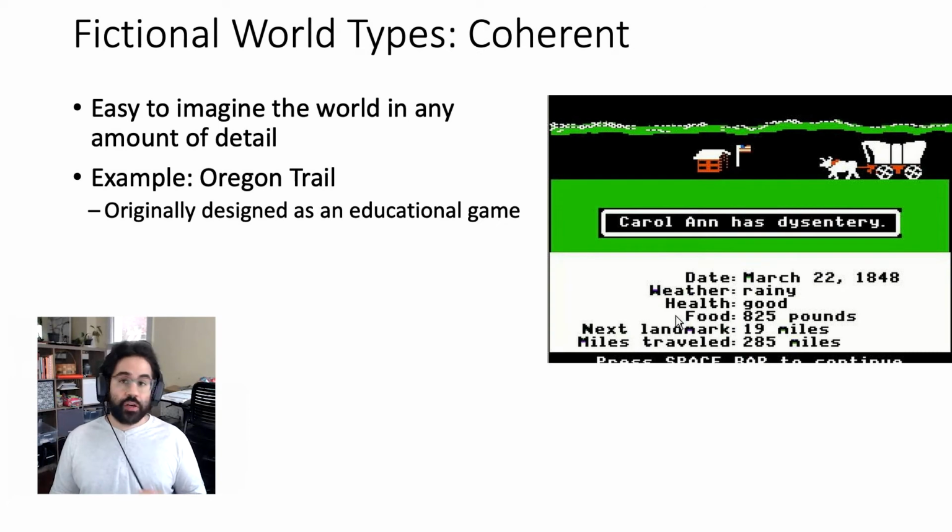We could also identify coherent world types, and here it's easy to imagine the world in pretty much any amount of detail that we'd like. A great example of that is the classic game Oregon Trail. So this was originally designed as an educational game, which means it includes lots of factual information. That helps to make the fictional world very complete.